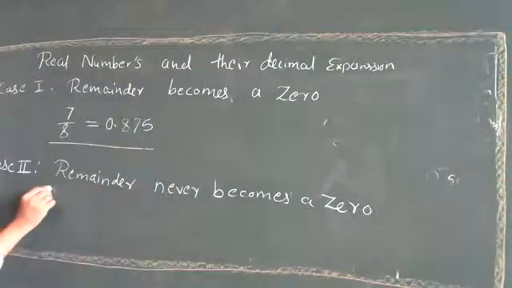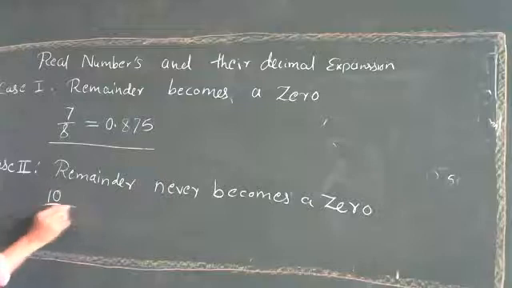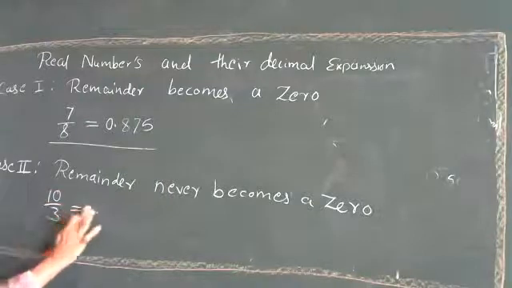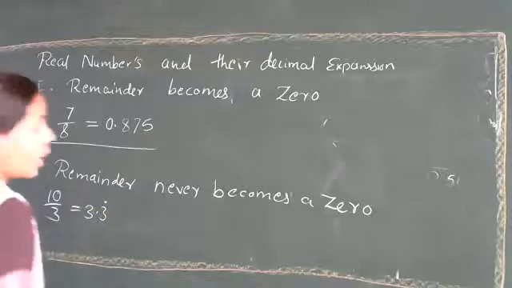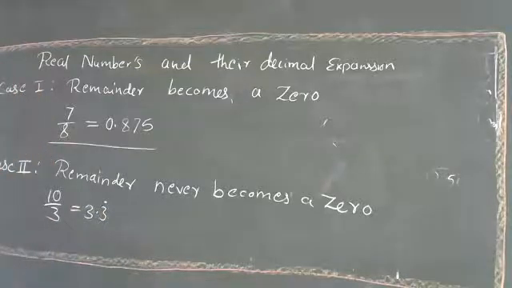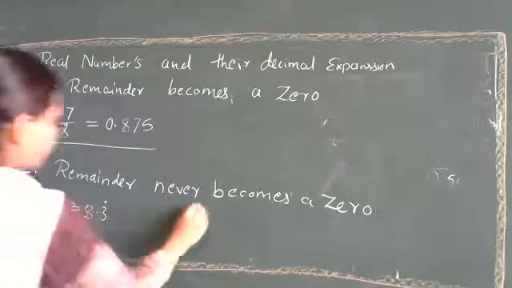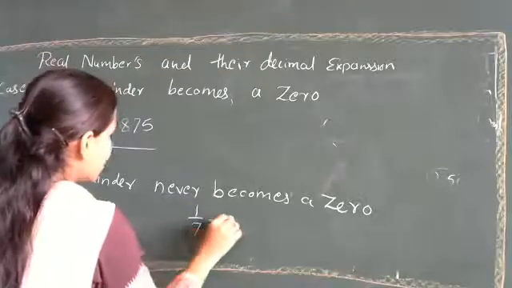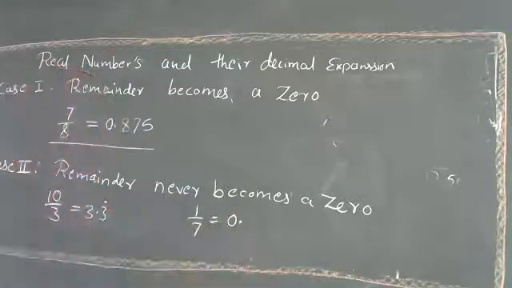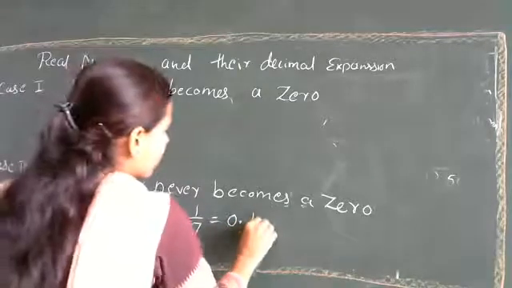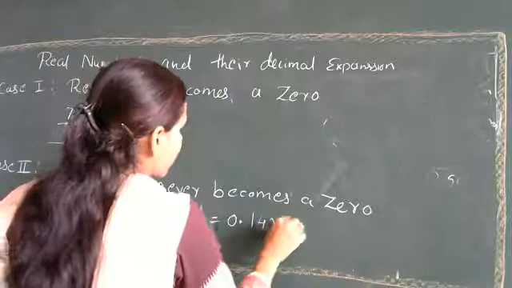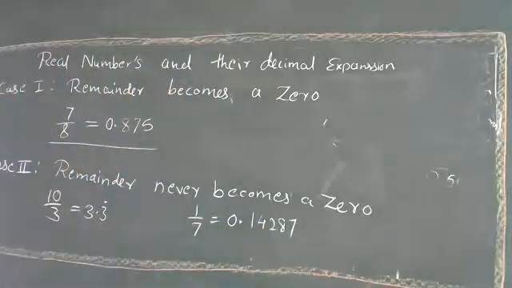What is the first one? 10 upon 3. I can write it as 3 point, the 3 repeating. And the last one, what is that? Yes, 1 by 7. And for this, what is the answer? 0 point 142857.